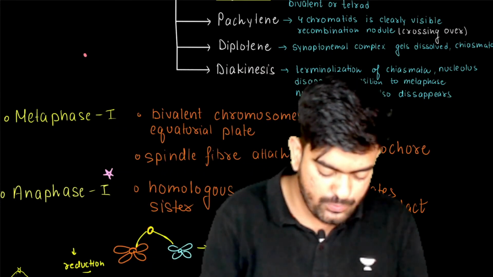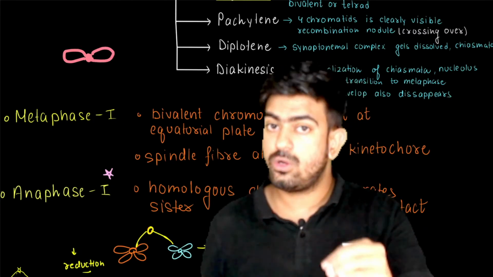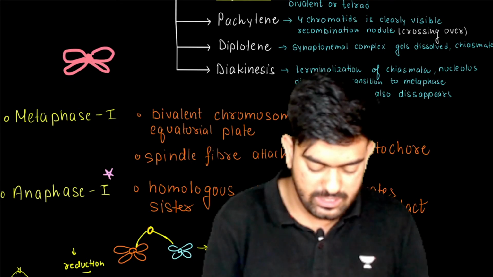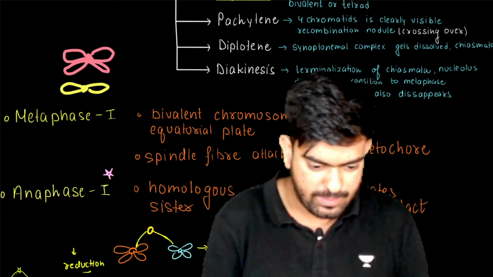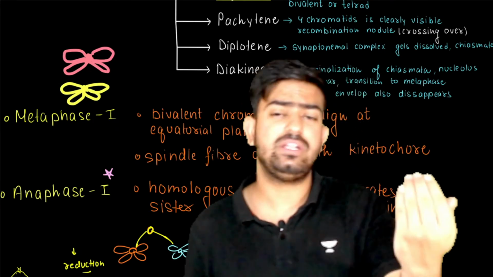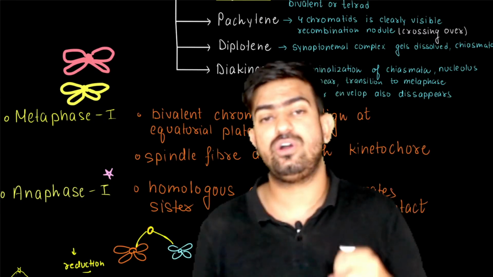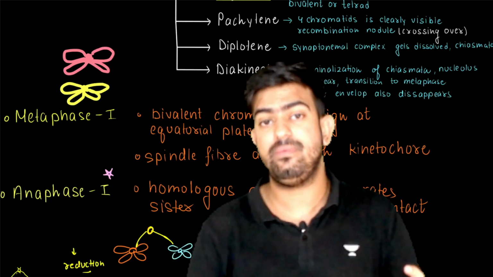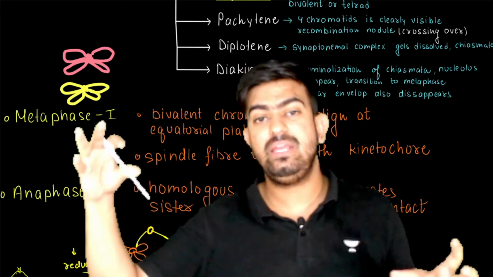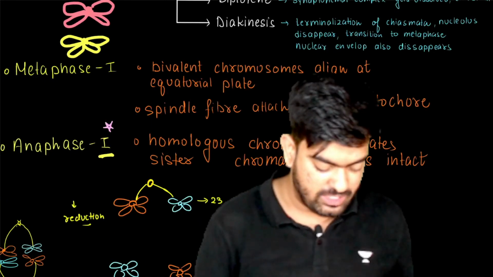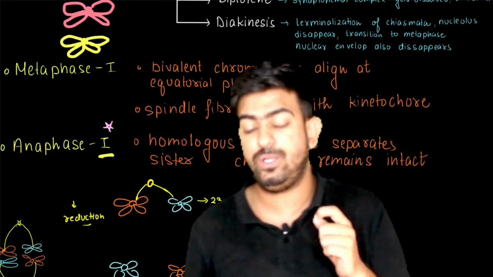See, this was one chromosome of the homologous pair, and this was the other chromosome of the homologous pair. So in total, how many chromosomes are there? 2 chromosomes, and that is the reason why we call it bivalent, and all of them are arranged in the metaphasic plate in metaphase 1. After that comes anaphase 1, which is a very crucial part to understand.